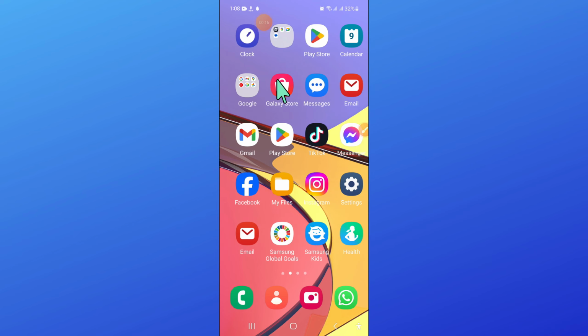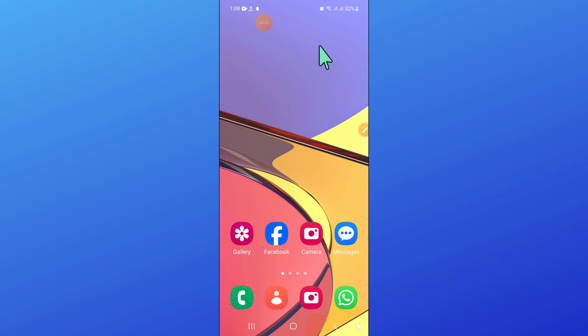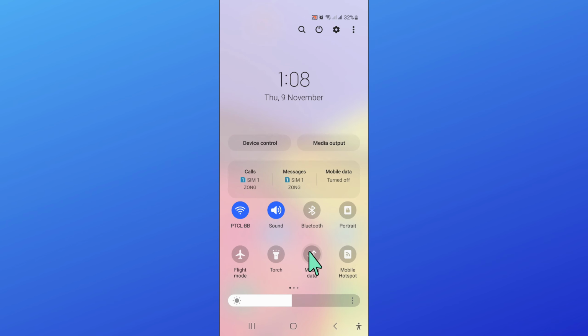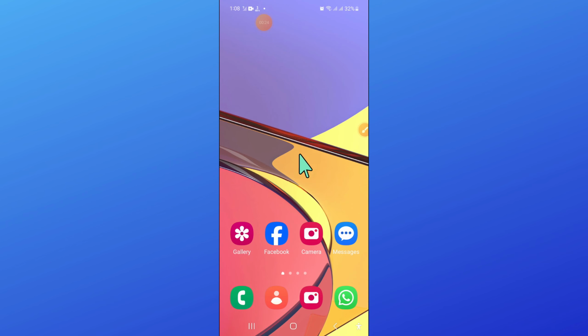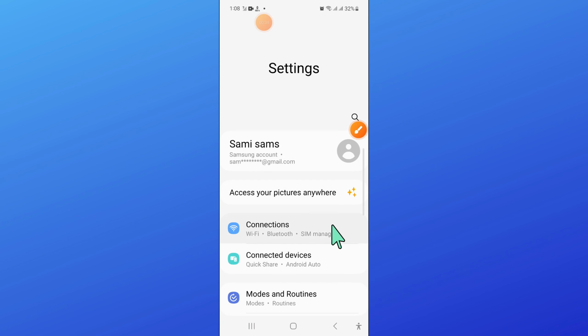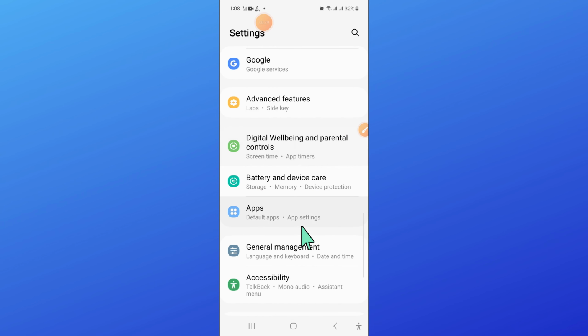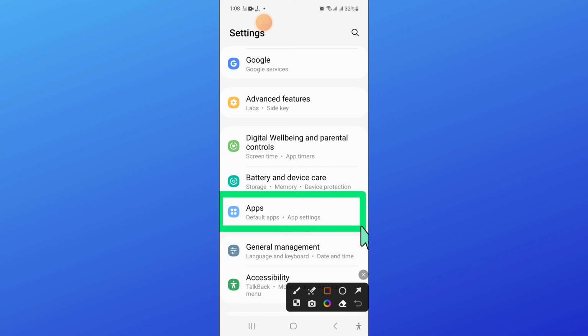So to fix this signal issue, first of all, swipe down and open Control Center and turn on data. After turning on data, open settings. Now in settings, scroll down and here open apps.